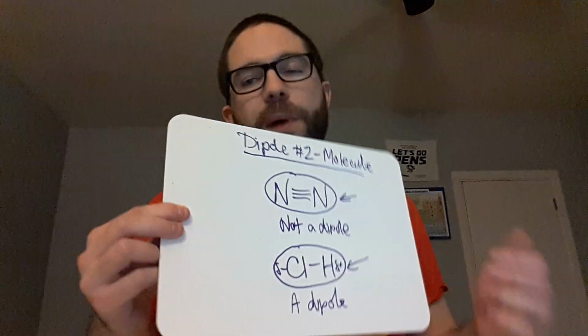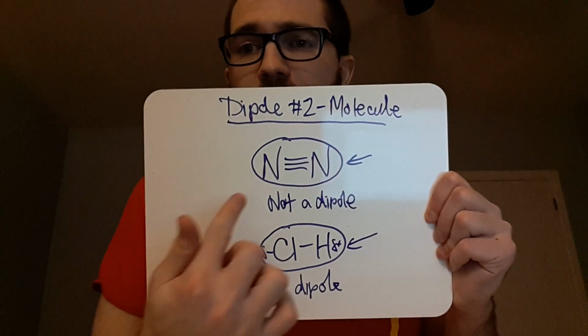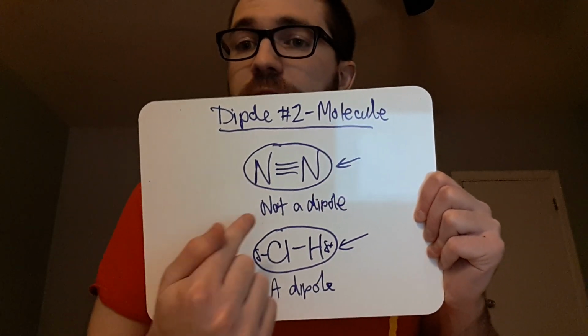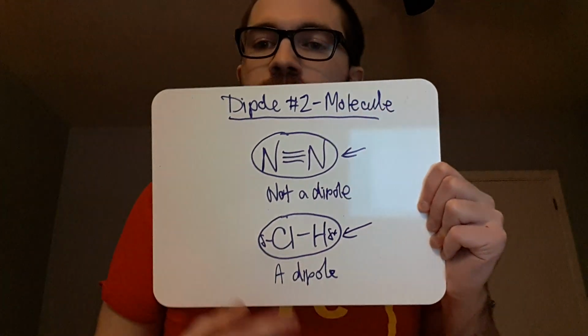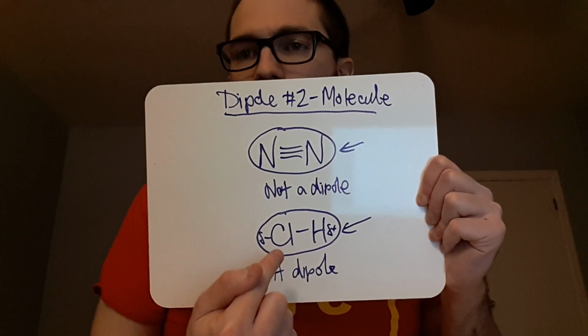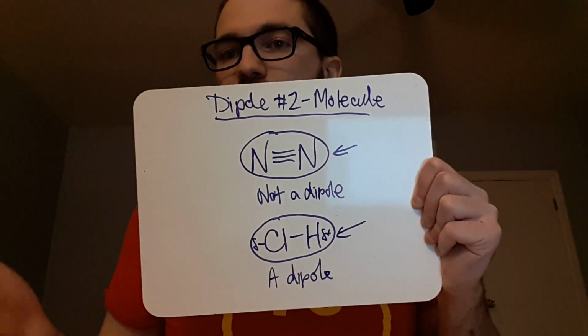Our second definition of a dipole is just talking about a molecule. All it's saying is, is this molecule polar or not? N2. We just said, not a polar bond, they're both sharing electrons equally, so this molecule is not a dipole. We would say the whole molecule is not a dipole. HCl, we just talked about it, we said this is a polar molecule, and so we would say this molecule is a dipole. A polar molecule you can also just call a dipole. Okay? So definition number 2 is talking about the molecule and saying whether or not it is a polar or non-polar dipole.